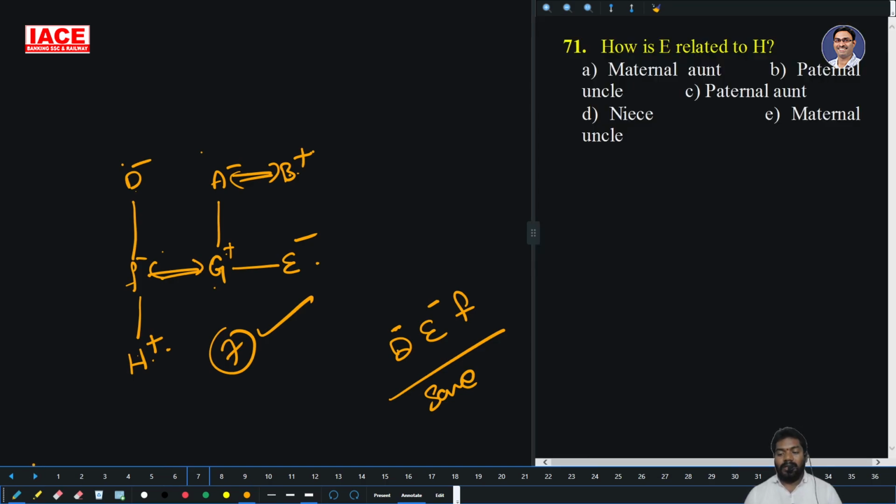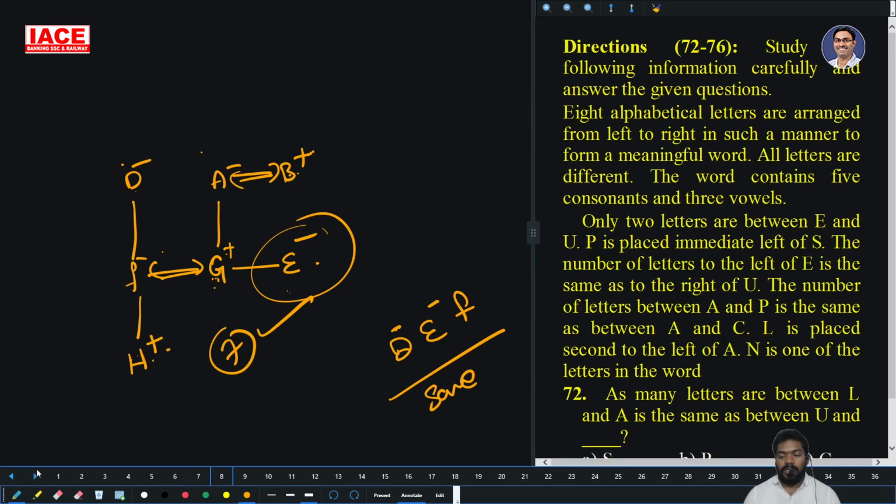Next, how is E related to H? G is the father. Father's sister is what? Aunt. And that too paternal aunt, means father's sister. So option C is right.